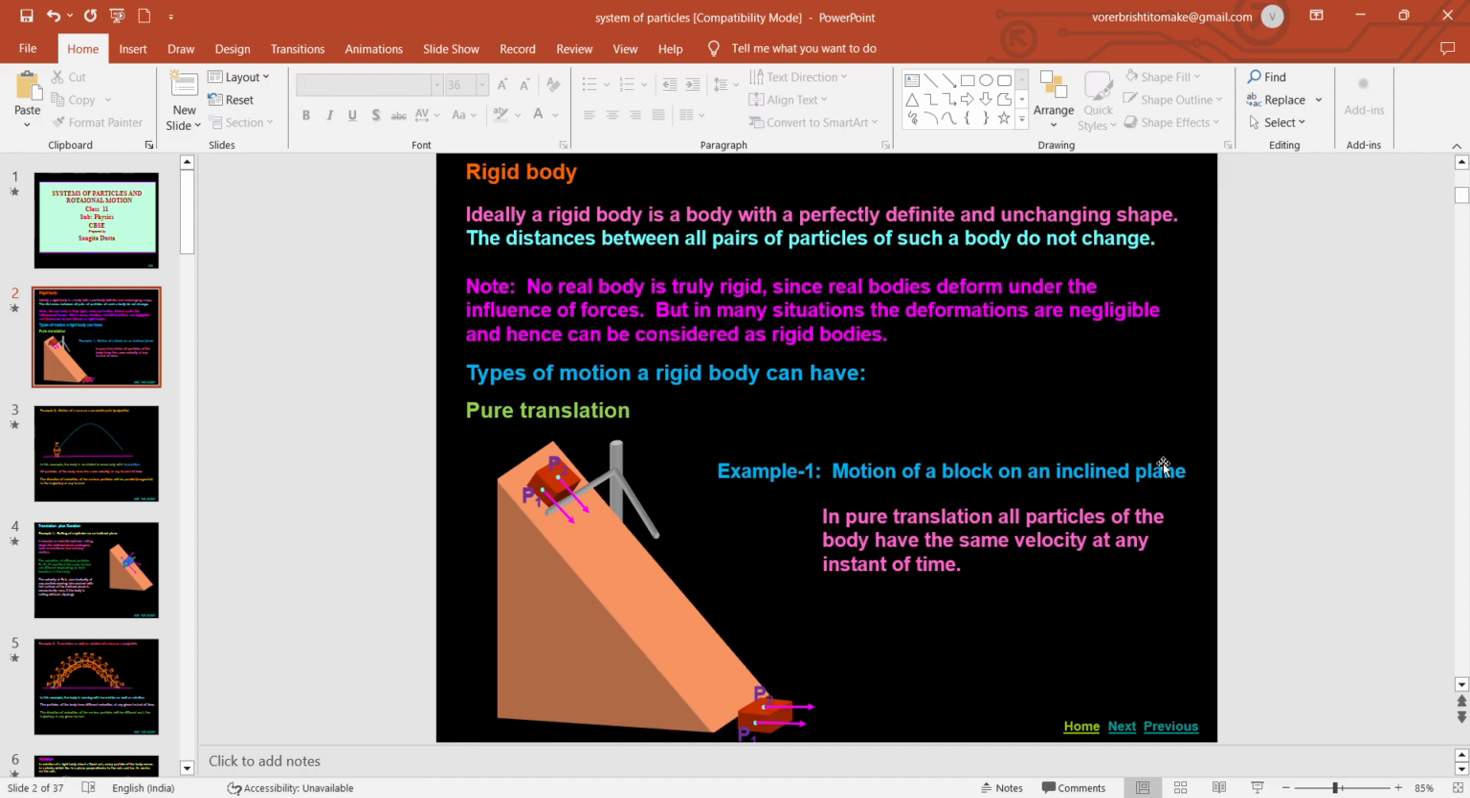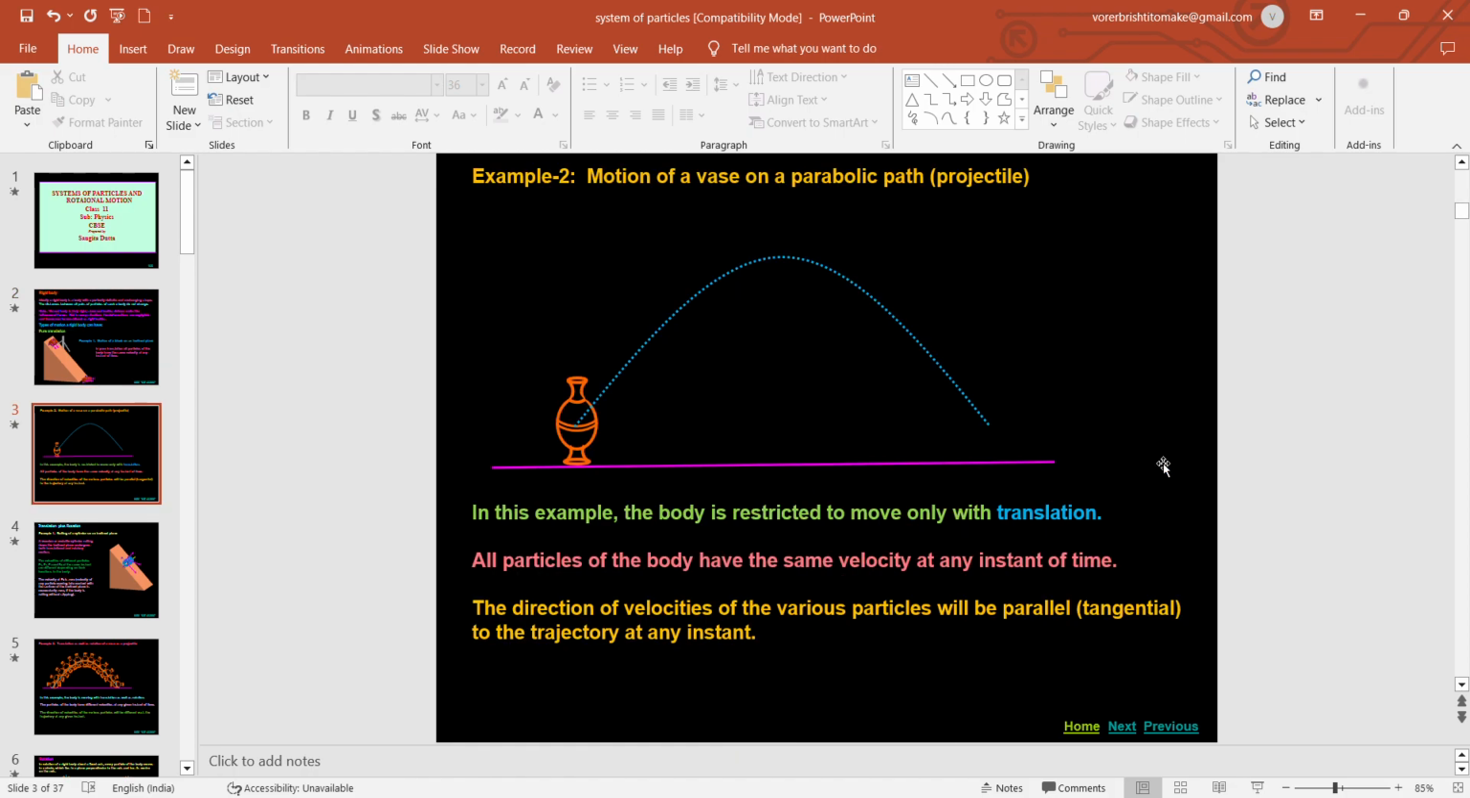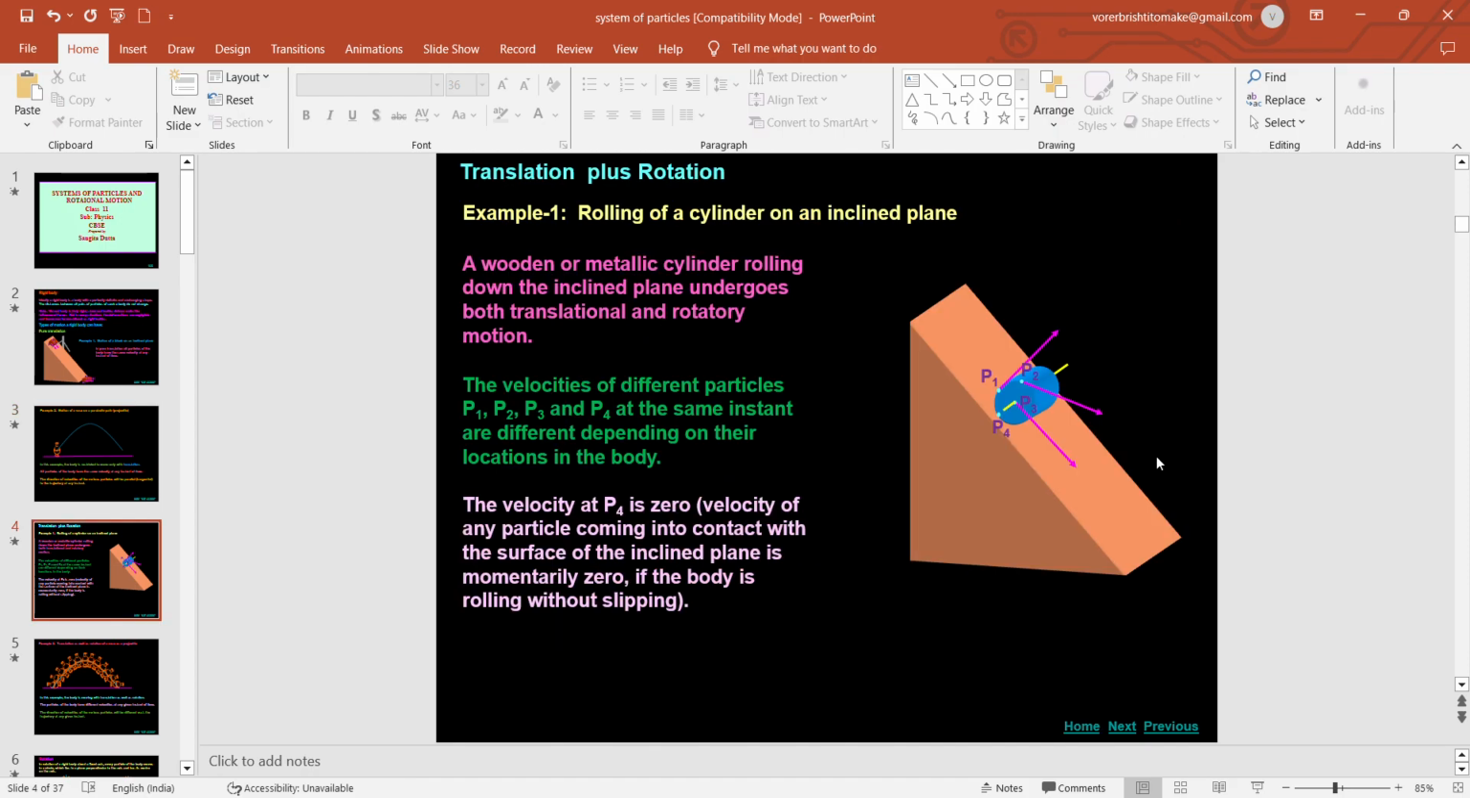So this is the linear velocity, and this is also called a pure translational motion of the object. Similarly, if I consider a projectile motion, each and every particle in this object has the same velocity at a particular instant of time. We are considering a particular instant of time. So the velocity of all the particles is the same. That is a translational motion again.